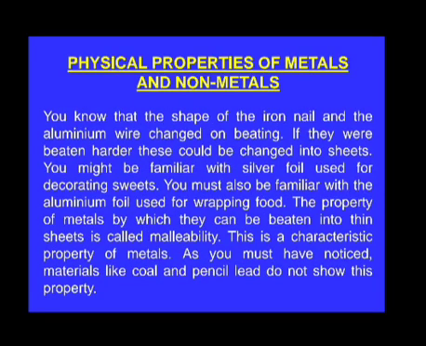First, we will discuss the physical properties of metals and non-metals. Now, what do you mean by physical properties? The properties which are visible can be known as the physical properties. First is malleability. Metals are malleable. This means that metals can be beaten into thin sheets with a hammer.